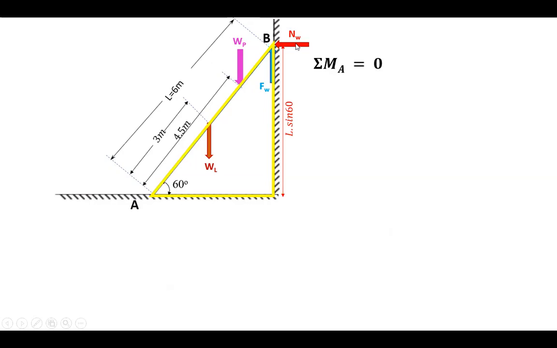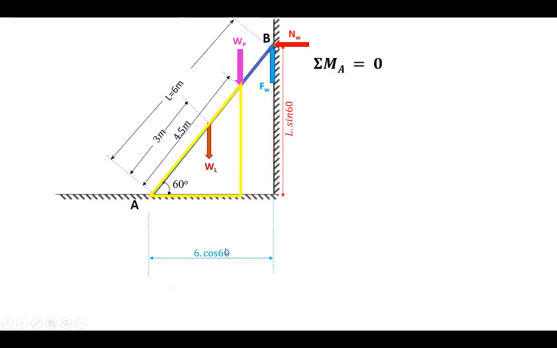We know the hypotenuse is L, therefore the opposite side is L sin 60, because the angle is 60 degrees. The adjacent side will be L cos 60, which is 6 cos 60.